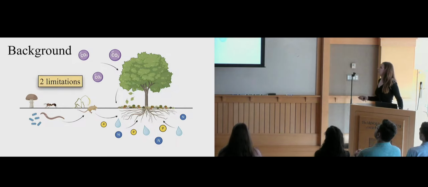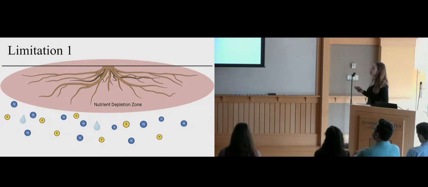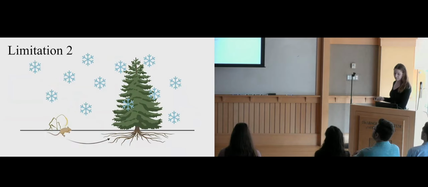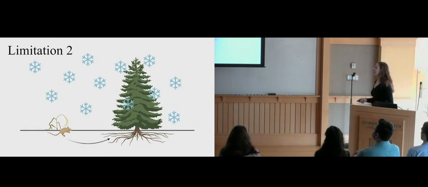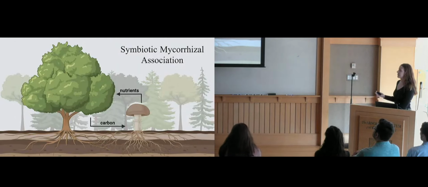This basic model brings up two limitations that I want to address today. The first is as the roots take up nutrients in the surrounding areas, it creates a nutrient depletion zone where the mature roots can't grow fast enough to reach the nutrients outside of this area. The second limitation is that in areas where decomposition rates are low, the plant can essentially be starved of nutrients. Thankfully, plants make symbiotic relationships with fungi that address both of these challenges.